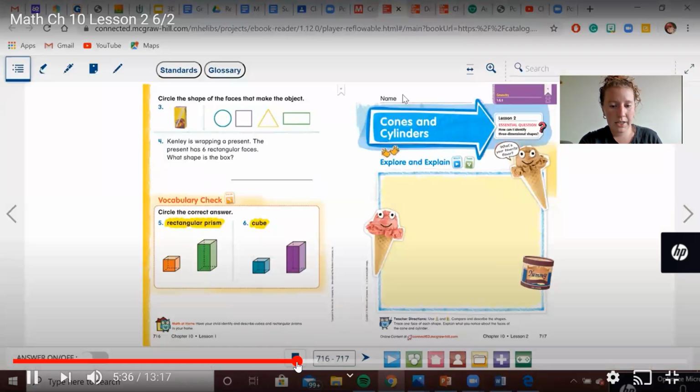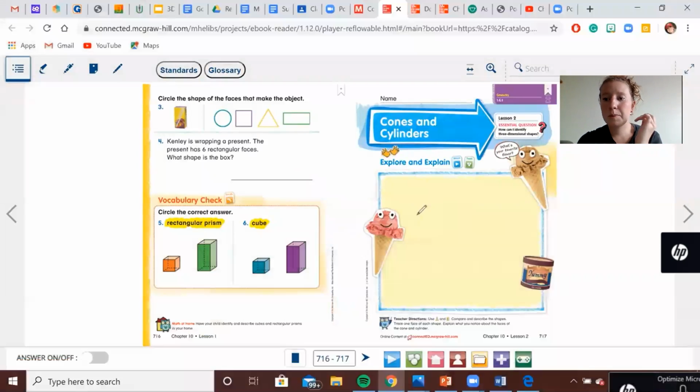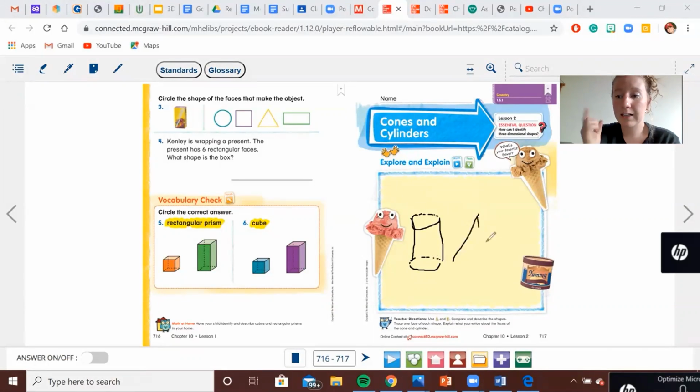All right, we're gonna go ahead and start our worksheet. So if you would turn to page 717, that would be awesome. And then you can watch me here go ahead and draw a cylinder and a cone. Remember, it's tricky to draw 3D shapes because what you're drawing is flat and 3D shapes are solid. So sometimes we do dotted lines to represent the back of the shape. This is my attempt to do it on the computer. Hopefully your cylinder and cone look a little bit better.